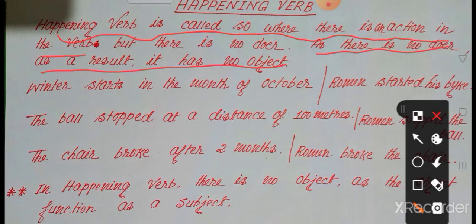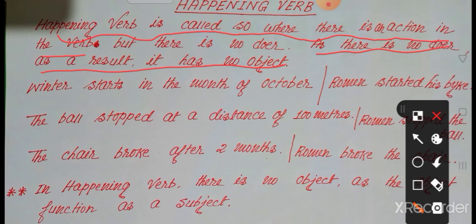Why is there no object in the happening verb? Because in the happening verb there is no doer. As there is no doer, there is no object, because we get an object of the verb by someone doing something. But as there is no one doing this, there is no object in that verb.